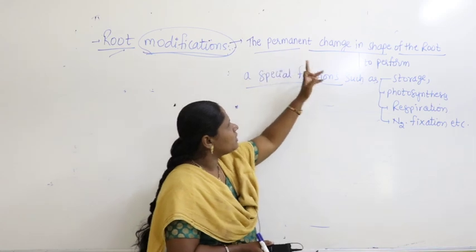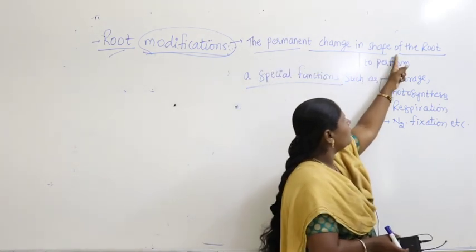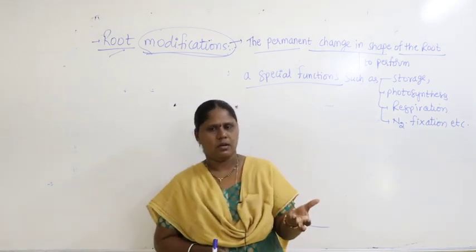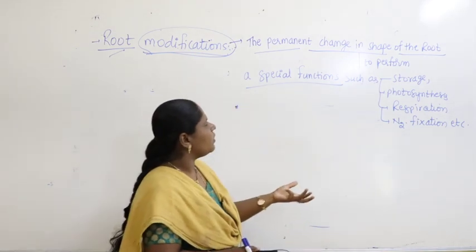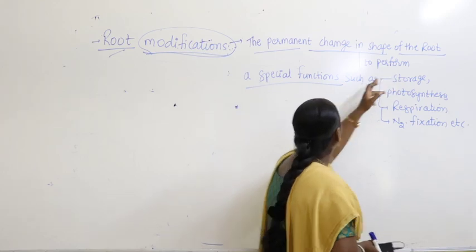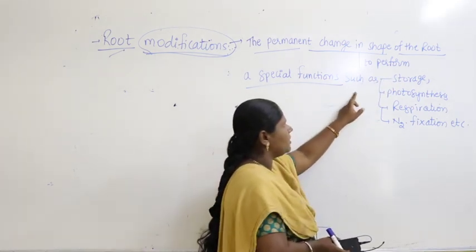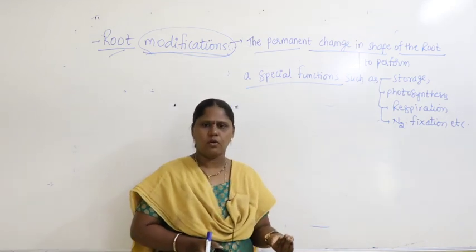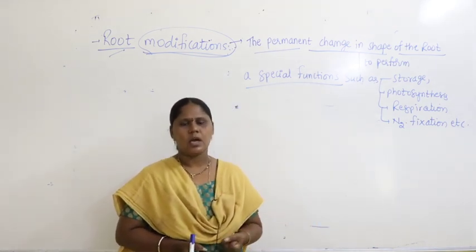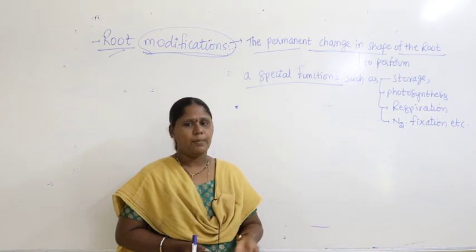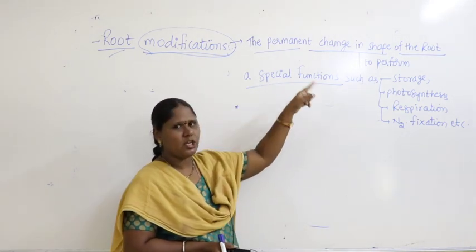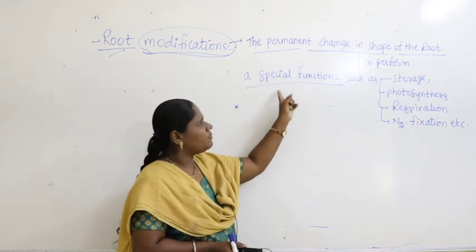There is a permanent change in the structure and the shape of the root. Why is it modified? To perform a special function. What are the special functions it will do? General root functions are what? Absorption of water and minerals and providing mechanical support. Apart from these general functions, it will modify its shape to perform special functions.